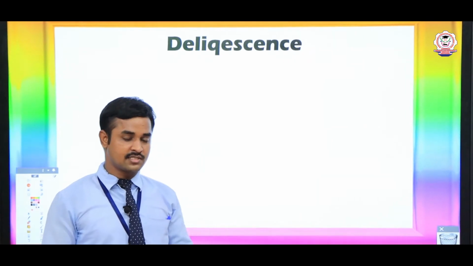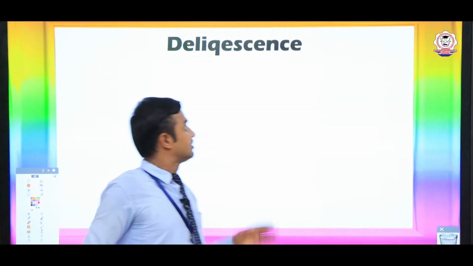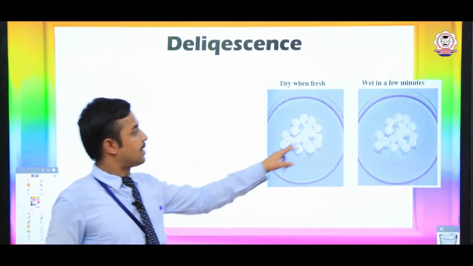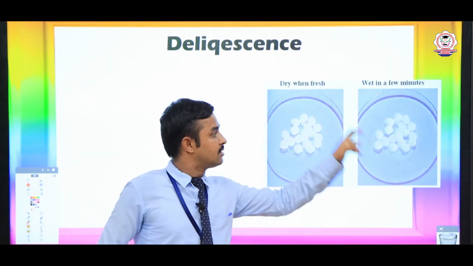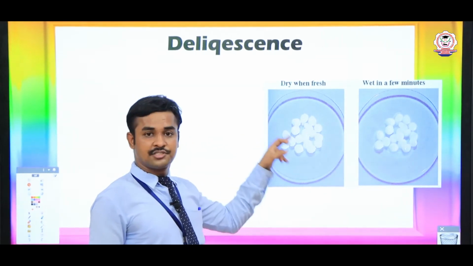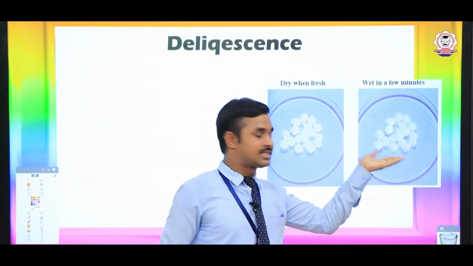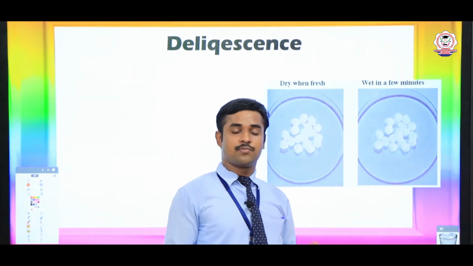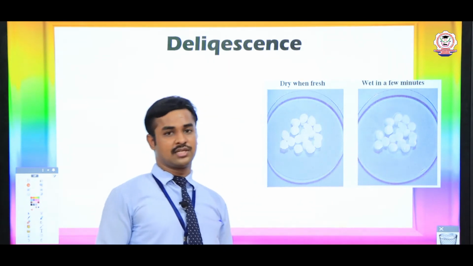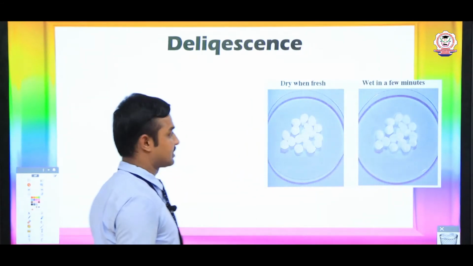When a hygroscopic substance absorbs water molecules, it does not dissolve, but a deliquescent substance can dissolve. For example, solid crystals of a deliquescent substance, when absorbing water molecules, partially turn into the liquid state. So this change occurs in deliquescent substances.